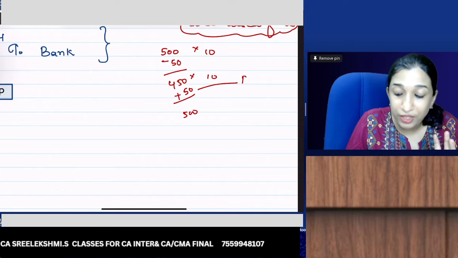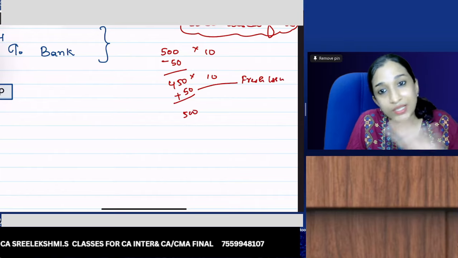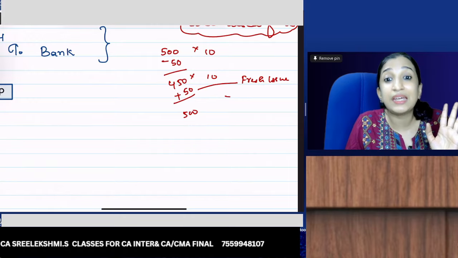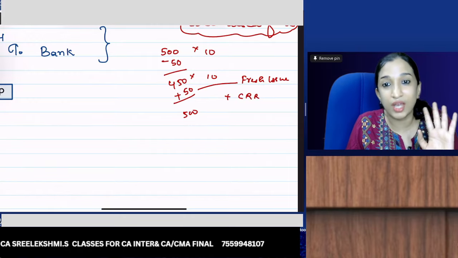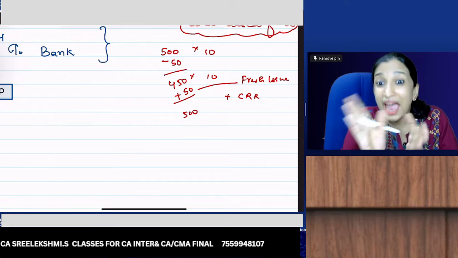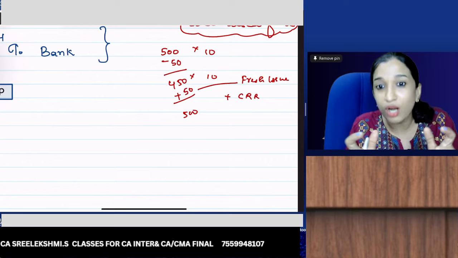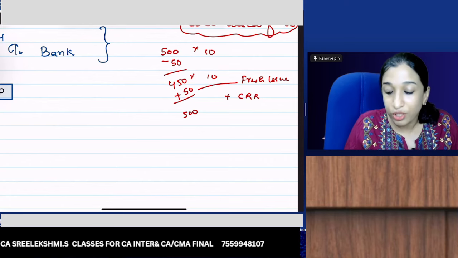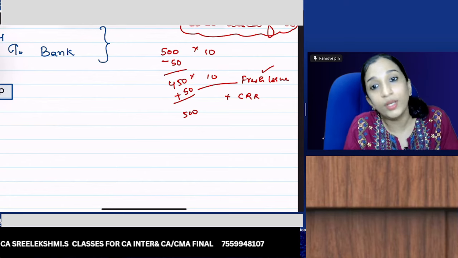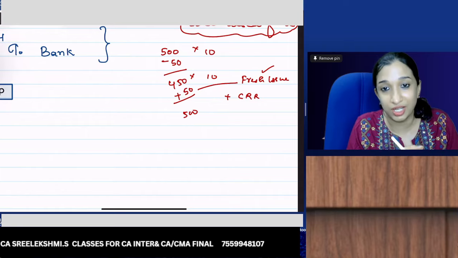Either you go for a fresh issue. If there is a fresh issue, it's fine, you have already brought in share capital. If there is no fresh issue, bring in additional shares by creating CRR and issuing bonus shares, and somehow bring the share capital back to its original state. That is the concept of creating CRR. So if a fresh issue is there, there is no need to create CRR and issue bonus shares.